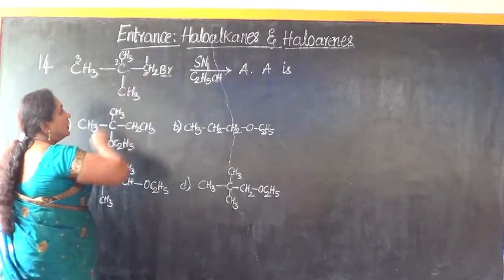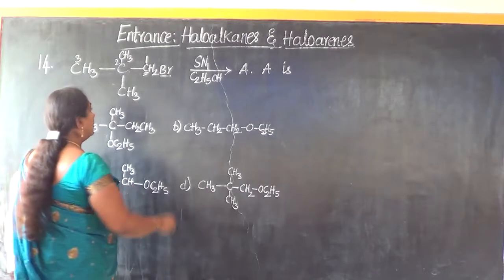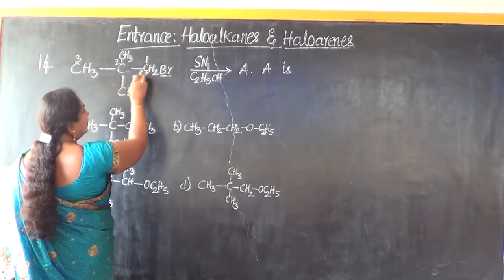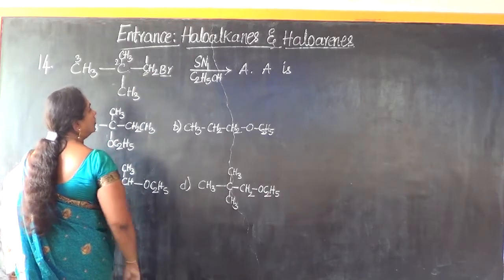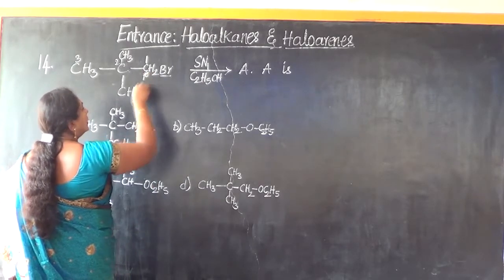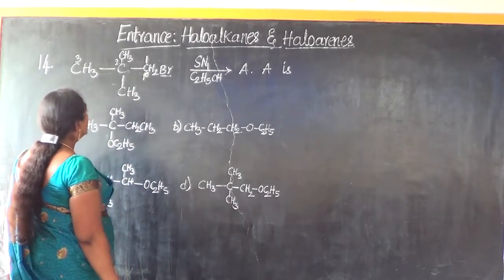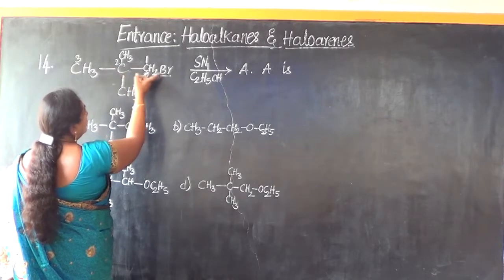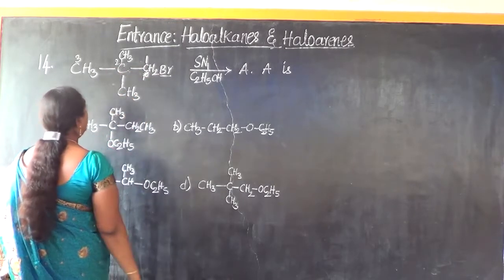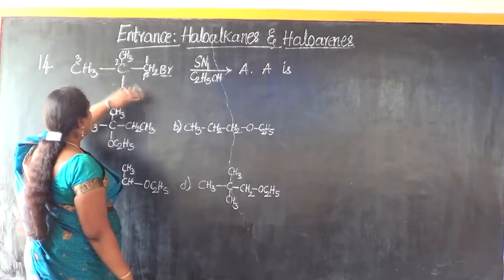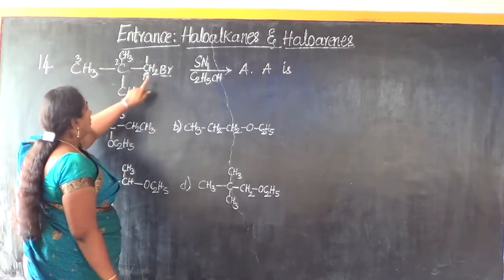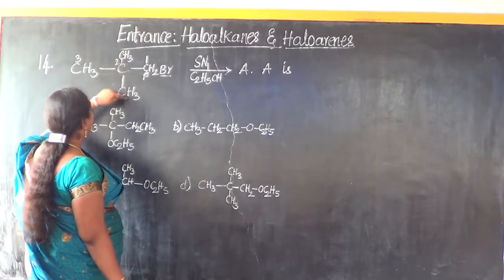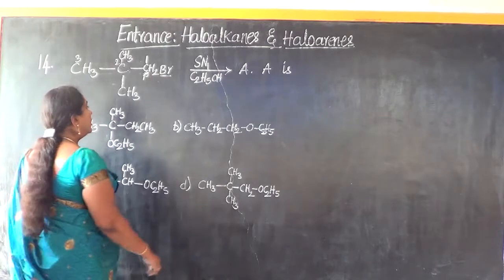So what type of carbon atom is this? It's a primary carbon atom because this carbon atom is in turn linked with one other carbon atom, or directly with two hydrogens. So either way it's going to be a primary carbon atom. And what is the name of this compound going to be? It's going to be 1-bromo-2,2-dimethyl and it is a 3 carbon atom saturated propane. I repeat, 1-bromo-2,2-dimethyl propane will be the name of this compound.